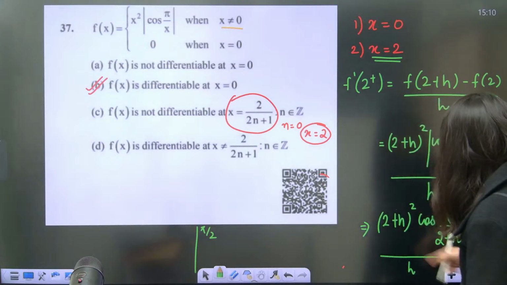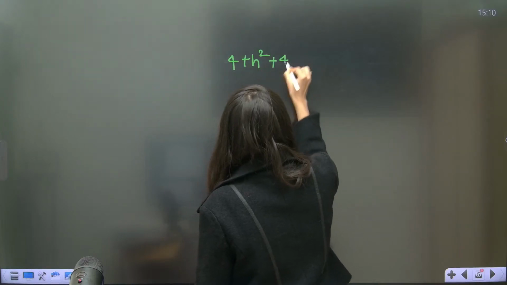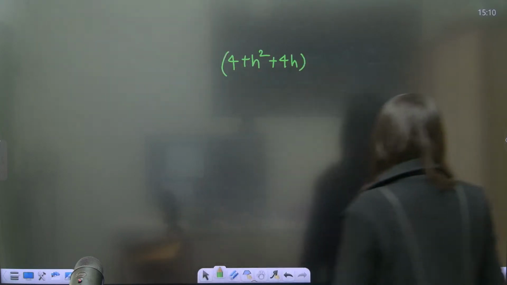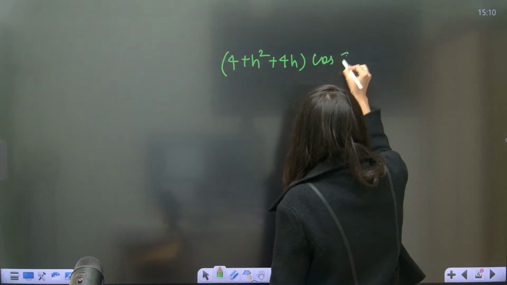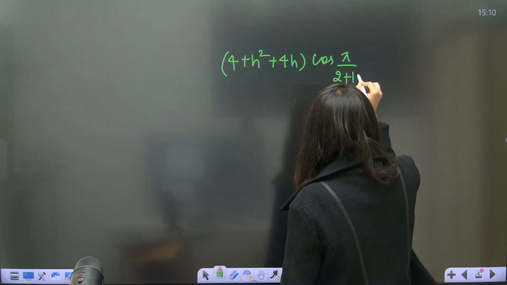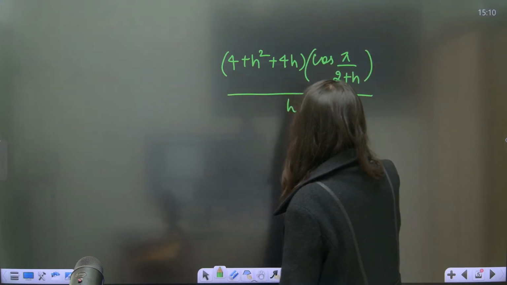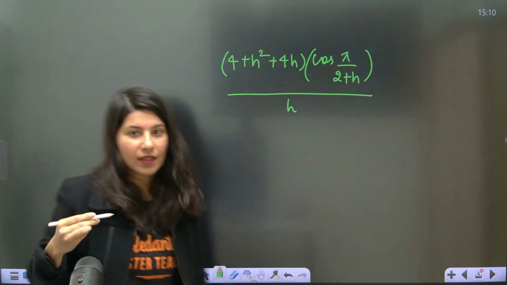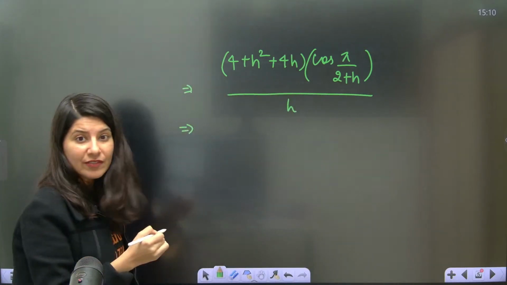So now this thing over here, 2 plus h whole square, is 4 plus h square plus 4h. Okay. Now let me go back. This is cos pi by 2 plus h, and this is your h. Perfect. Okay. Alright.